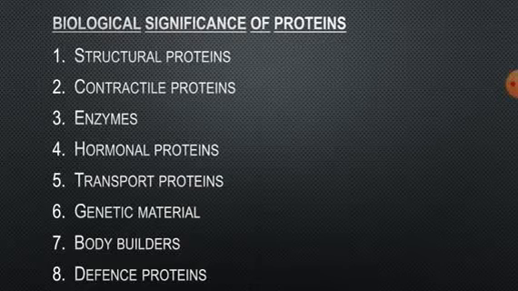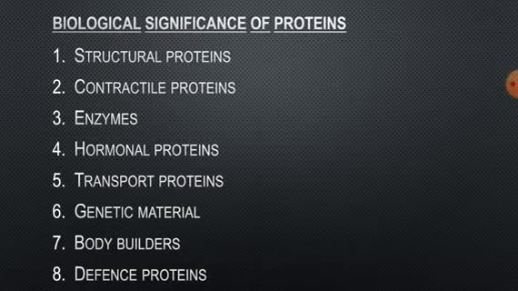Then contractile proteins, for example actin and myosin. Actin and myosin are responsible for muscle contraction. Then enzymes. Enzymes are all proteins that act as biocatalysts and regulate the metabolic activities of biological processes.